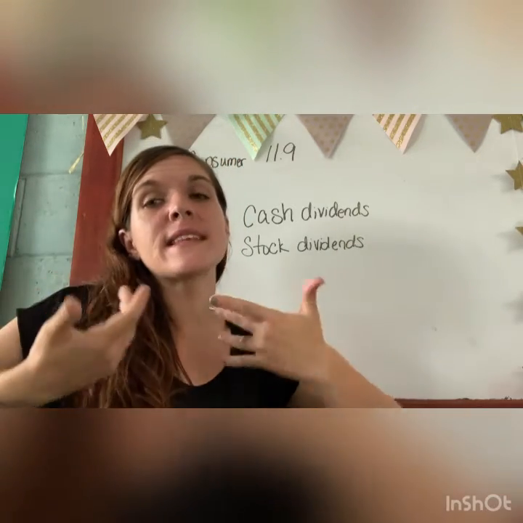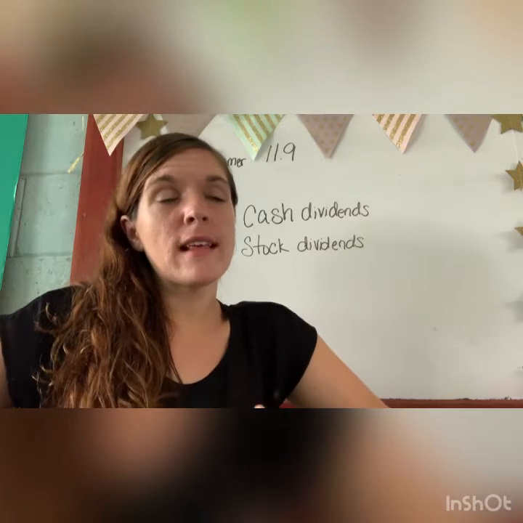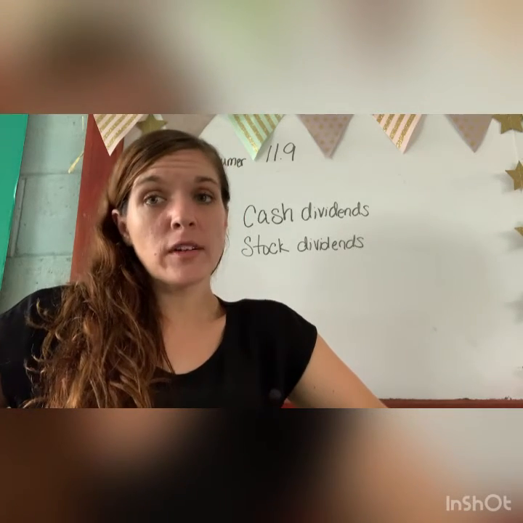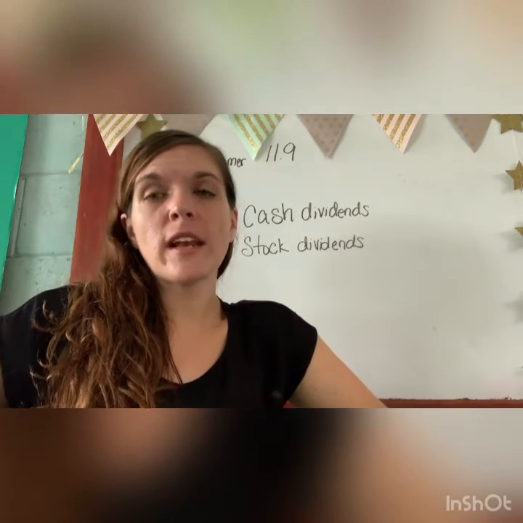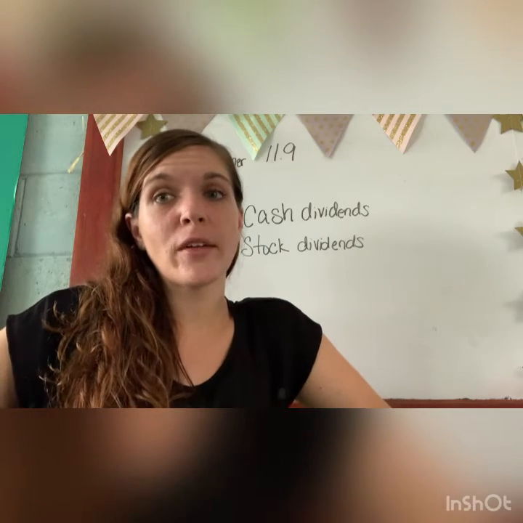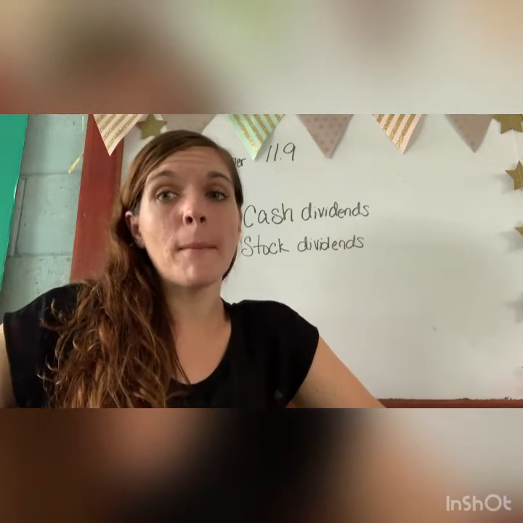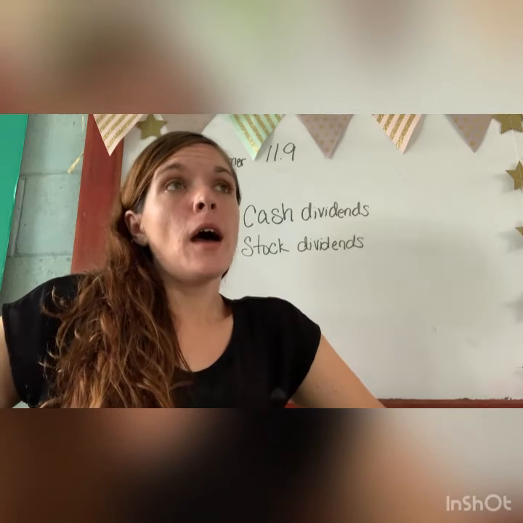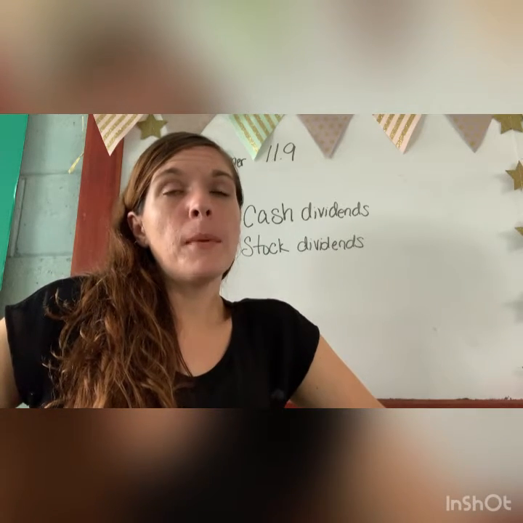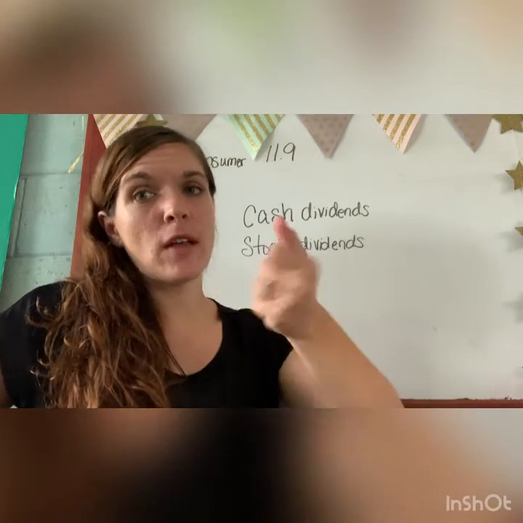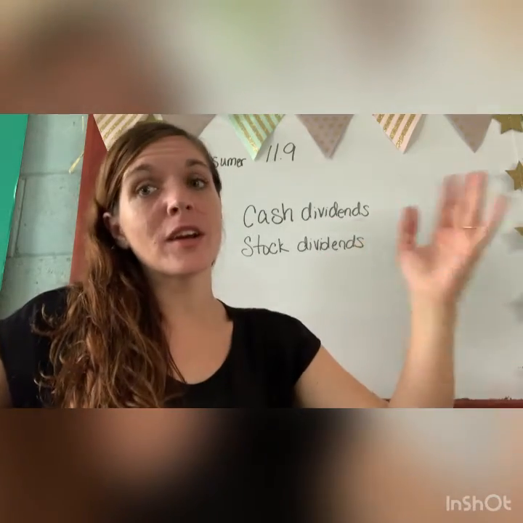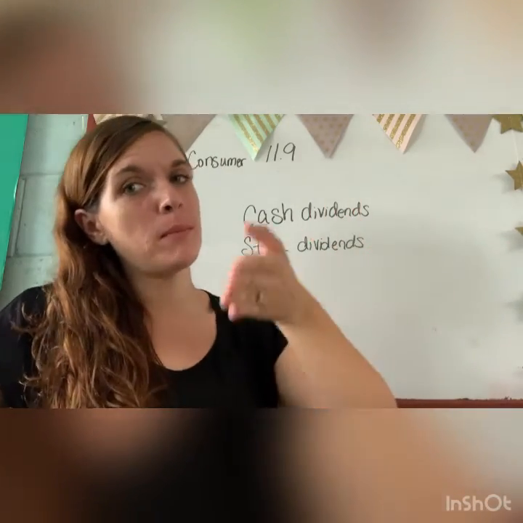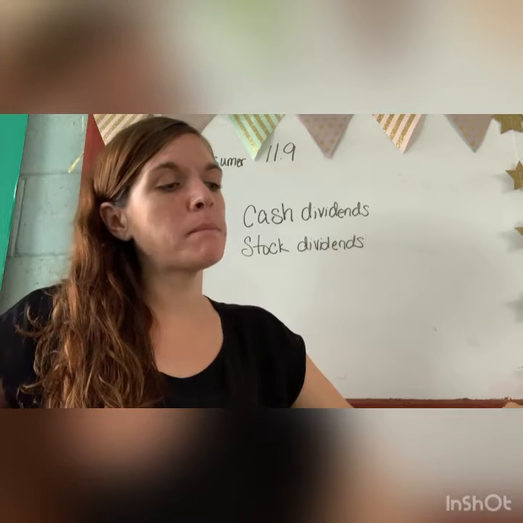So they announce an annual dividend. Let's say that they announce dividends of $20 per share. So you have 100 shares, $20 times 100 would be your amount, $2,000. But they pay it quarterly, so you're not going to get $2,000 at once. You're going to cut it into 4 and pay it out every quarter.